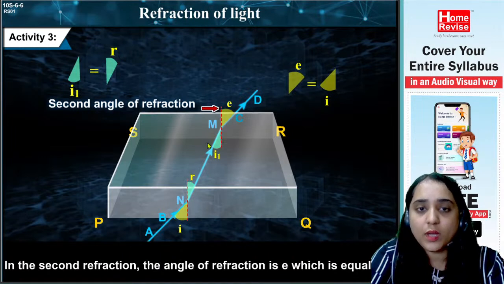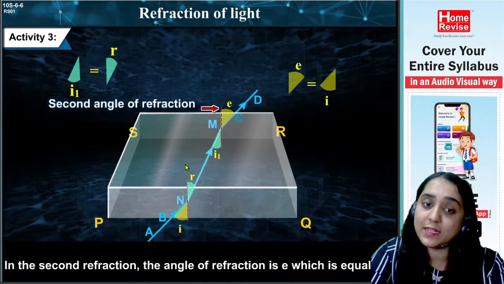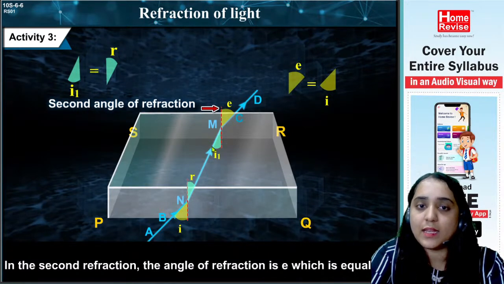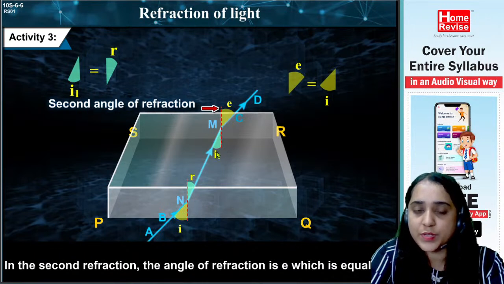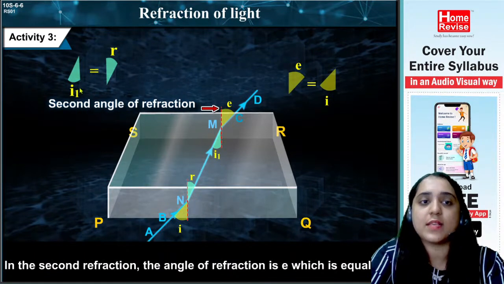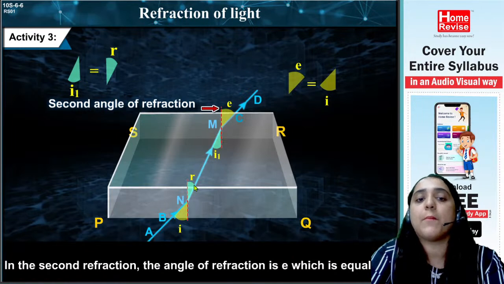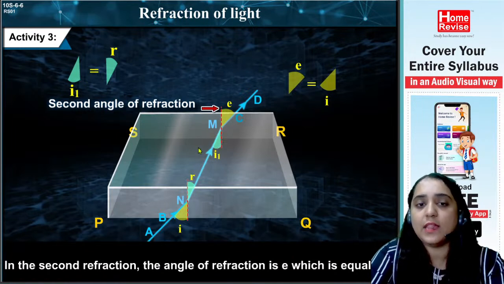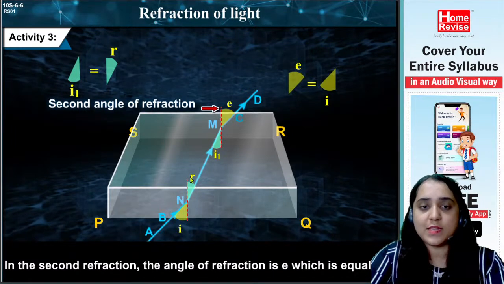And if I talk about the angle formed inside the glass, the refracted angle and the second incident angle, it is written as I1. These two are of the same measure. So if this is 15, this will also be 15 degrees. If this is 20 degrees, this will also be 20 degrees.